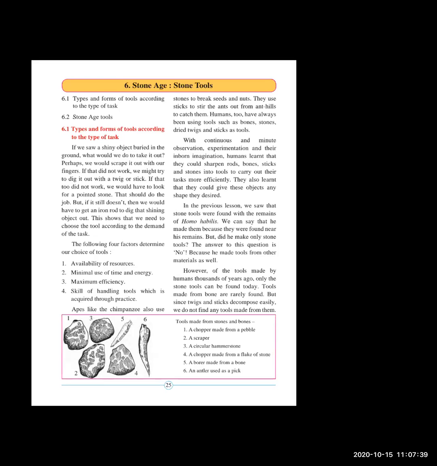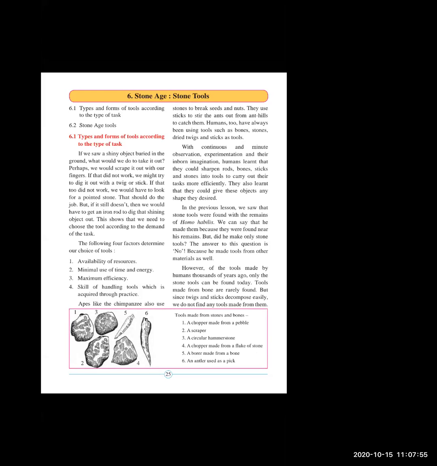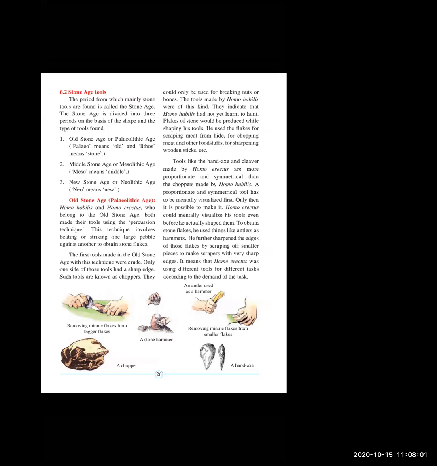Tools made of bone are rarely found, but since twigs and sticks decompose easily, we do not find any tools made from them. Okay, stop Eldridge now.